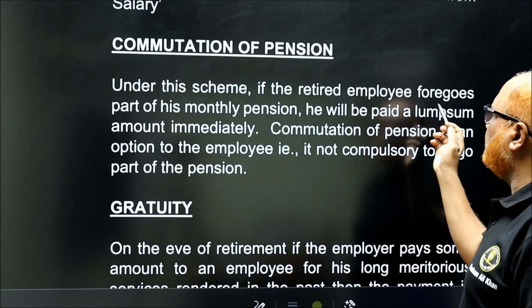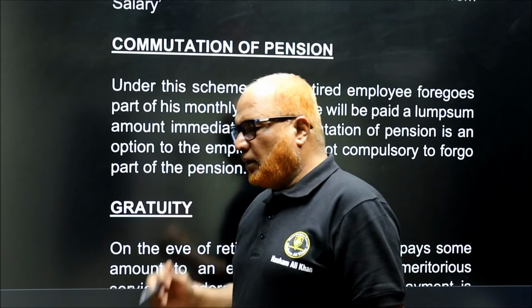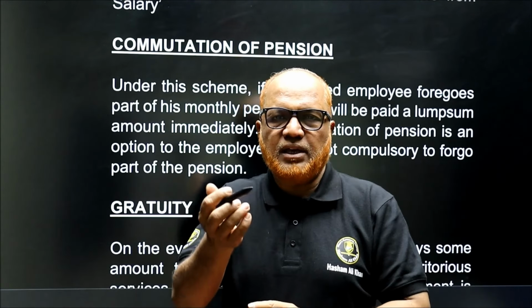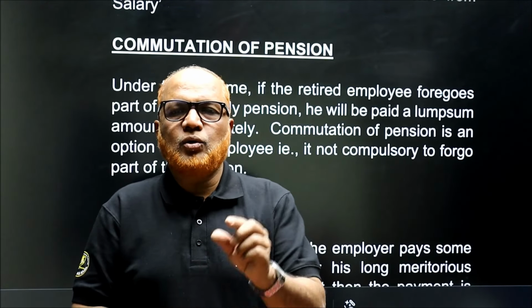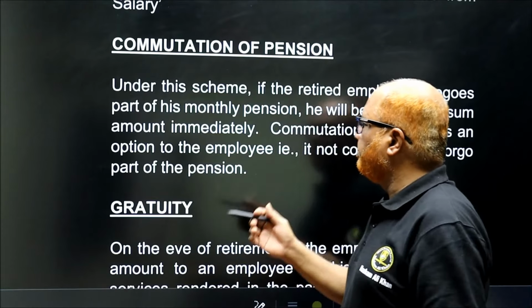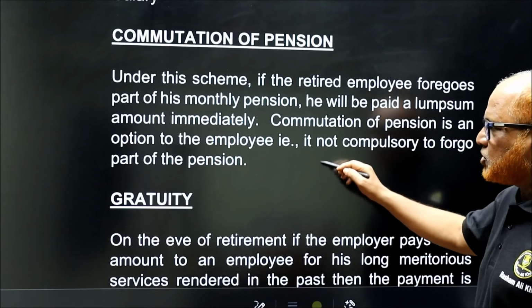Under this scheme, if the retired employee foregoes part of his monthly pension, he will be paid a lump sum amount immediately. So at the time of retirement, employee has to give the option that he wants lump sum pension or periodical. Sometimes 50% of the periodical pension they will forego. The employee will request the employer to pay 50% of the pension amount in lump sum. Remaining 50% he will get periodically, monthly. So commutation of pension is an option to the employee. It is not compulsory to forego part of the pension.